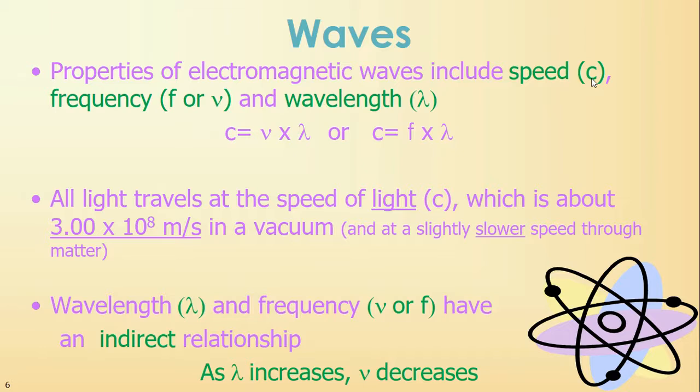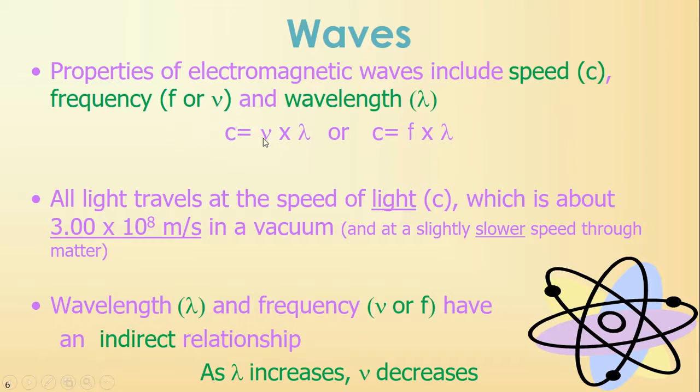Okay. We have frequency, and frequency can be denoted with an F or this little V-looking thing. That's called a nu. Those are the two symbols you see for frequency. And we have wavelength. Wavelength is a lambda.